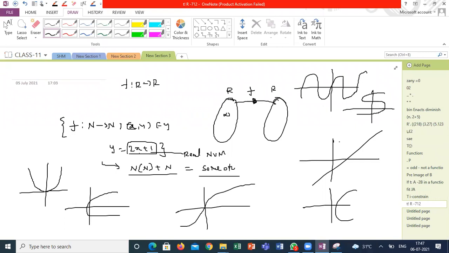Sir, the first one which you drew is a function. I will give the names, in red color, the numbering. This is 1. This is 2. This is 3. This is 4. This is 5. This is 6. This is 7. Sorry, guys. Sir, only 1 and 3 are functions, sir.